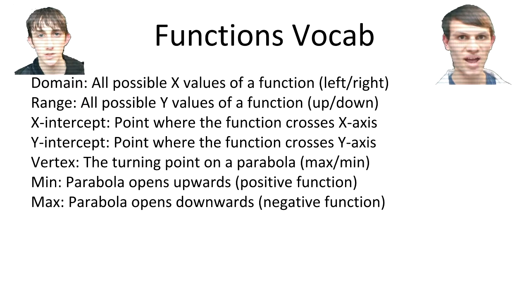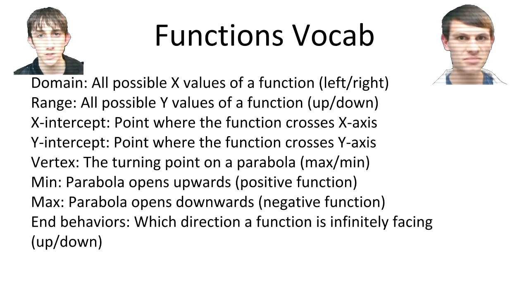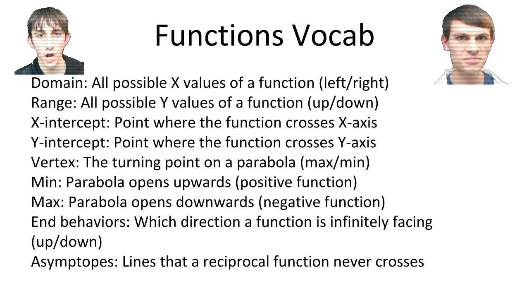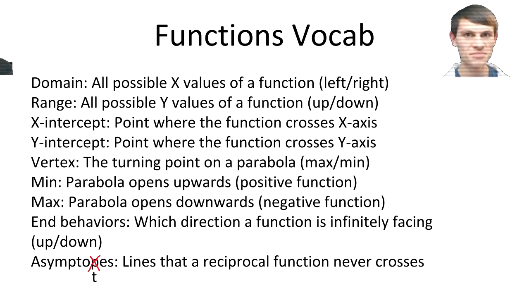Yeah, that's good. Now tell me about the end behaviors. There are two end behaviors, left and right side. Up is positive infinity, down is negative infinity. I shouldn't even need to ask you about asymptotes, right? Asymptotes are the lines that the function never crosses. Looks like you're well versed. Now let's get into the real spiel.